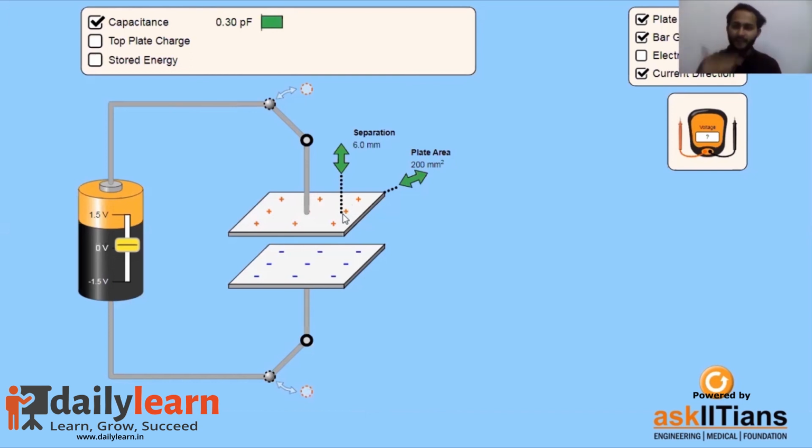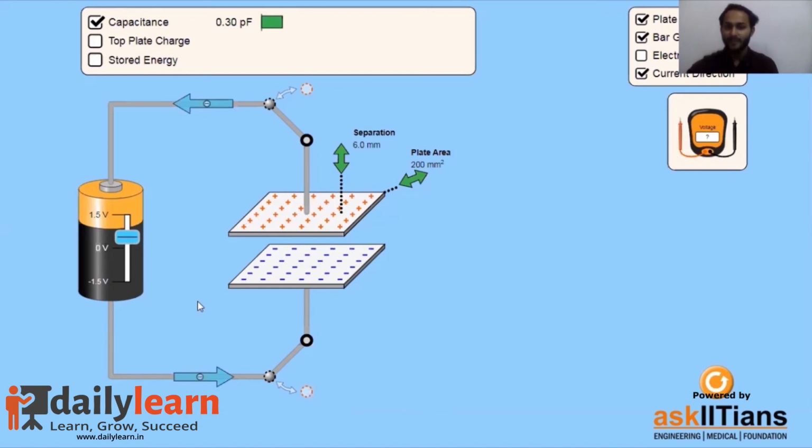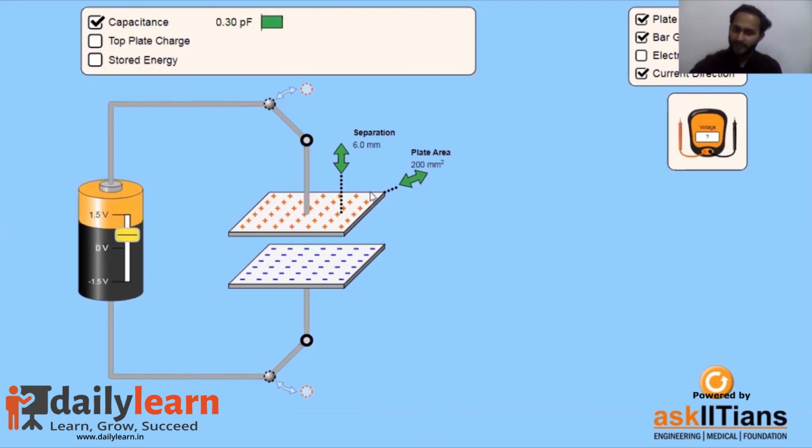In fact, if I increase the voltage, we can see as I'm increasing the voltage, the number of charges stored are also increasing. As I increase the voltage further, more charges are getting stored. So you can imagine, this is actually a charge storing device. Later on, this charged capacitor, I'll put it in a box, take it somewhere else, and then take the charges out of it.